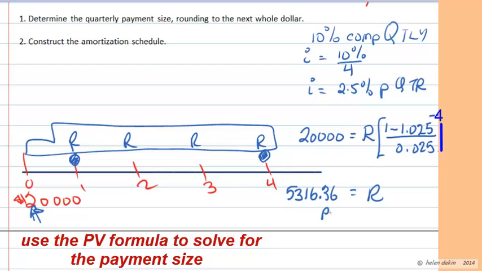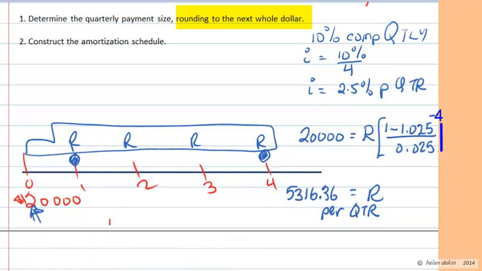So the quarterly payment will be $5,316.36 per quarter. And so we'll be making 4 of these payments. However, we were told that we should round that off to the next whole dollar. So what we're going to do is we're going to change the size of the quarterly payment to $5,317. We're going to round to the next whole dollar, not to the nearest dollar, but to the next whole dollar. So therefore, the quarterly payment will need to be reset to $5,317 per quarter.